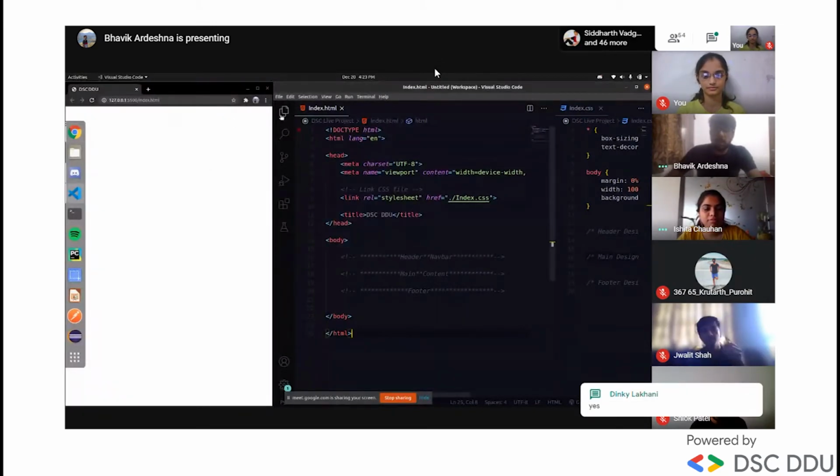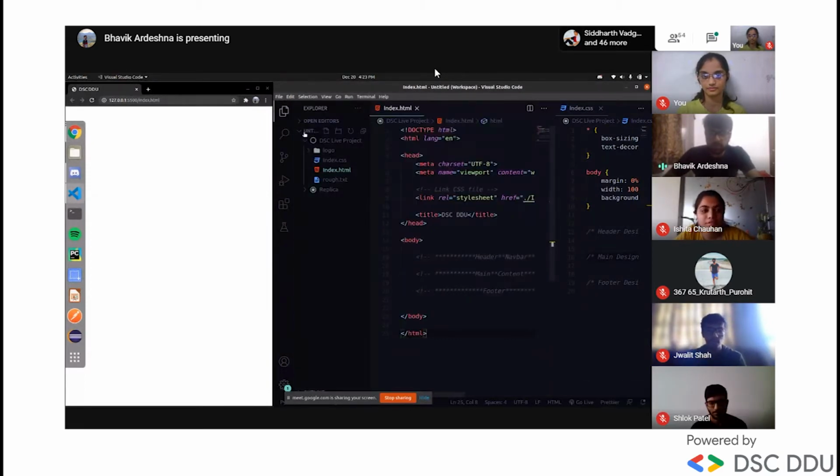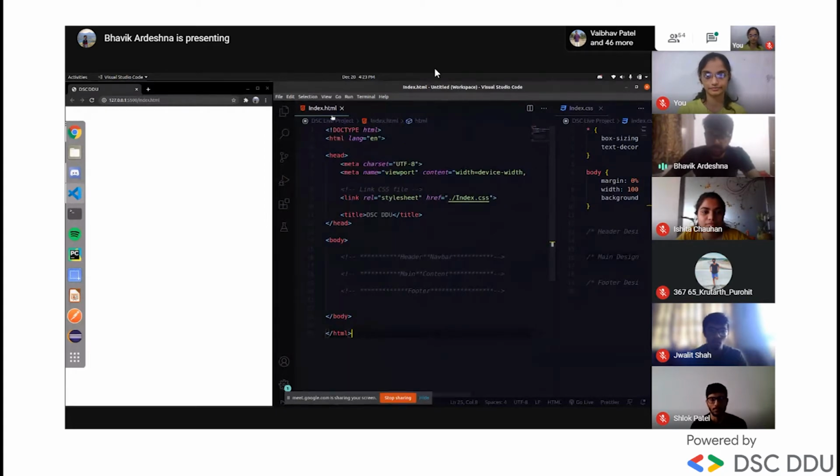Let's see what I have created. First of all, I created the project lab in which I have two files, index.html and index.css. Here is the index.html, in which this is the doctype HTML, which is a must when you code HTML. Then it's the HTML tag, head tag close, and body.